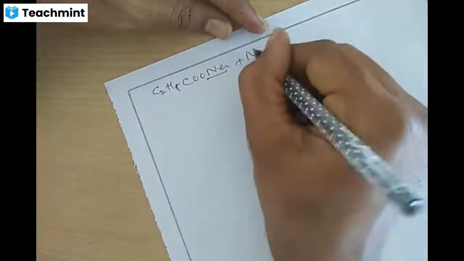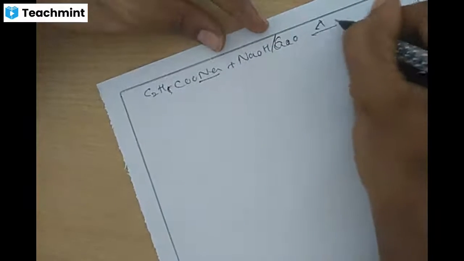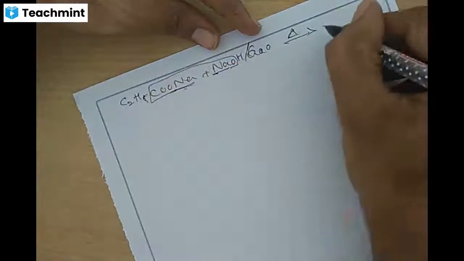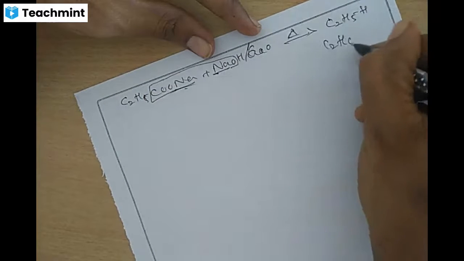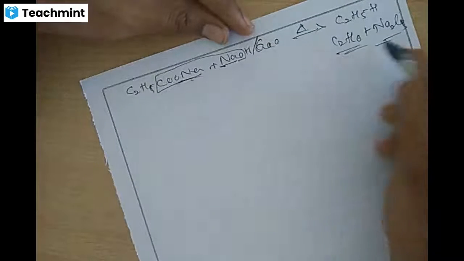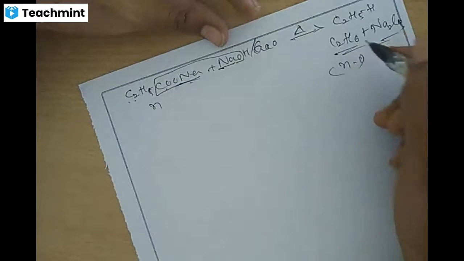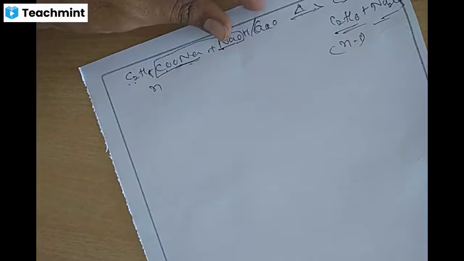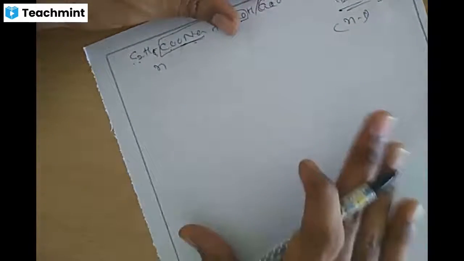This sodium propionate is treated with sodium hydroxide and calcium oxide, CaO, soda lime, upon heating. So Na and O will be combined together to form Na2CO3, and C2H5 and H becomes C2H6 plus Na2CO3. So 1, 2, 3 propane, n to n minus 1 is ethane, less than 1 carbon.